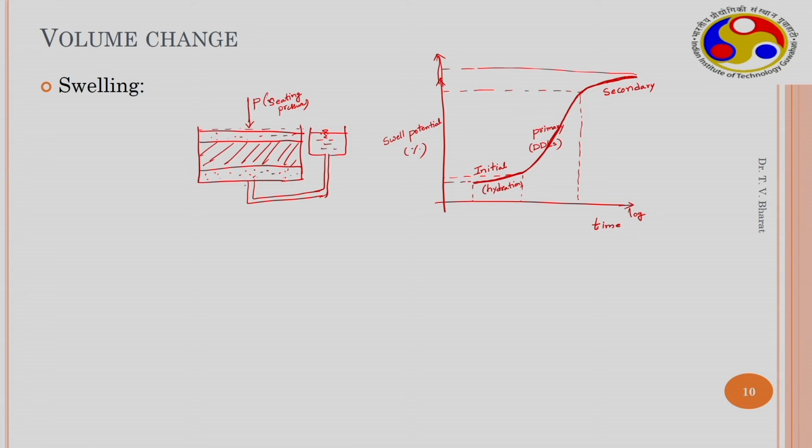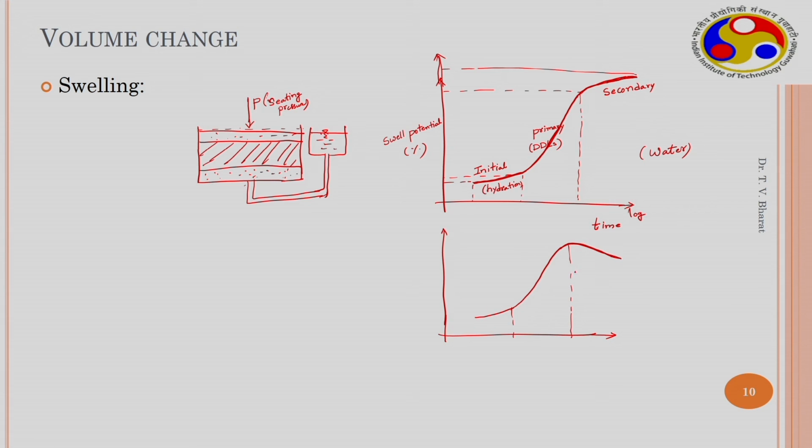This is with water. There were a few tests conducted with different pore fluids instead of water. When similar tests are conducted with pore fluids like sodium chloride or calcium chloride, it is observed that you have initial swelling and primary swelling, and beyond that the secondary swelling decreases. So the swell potential decreases, and the volume decreases in this manner. This is initial swelling and this is primary swelling.